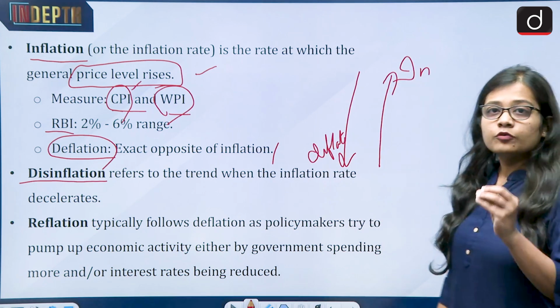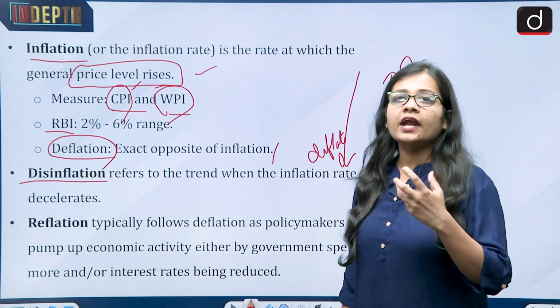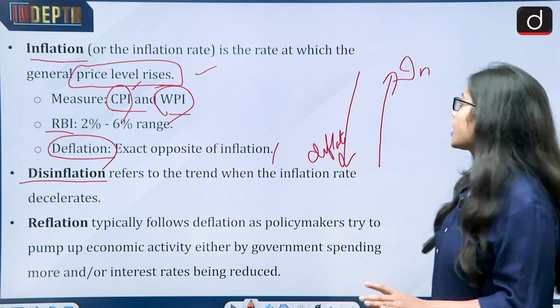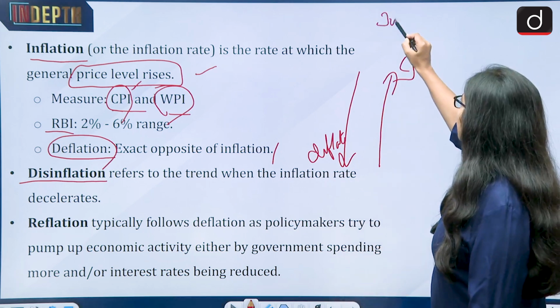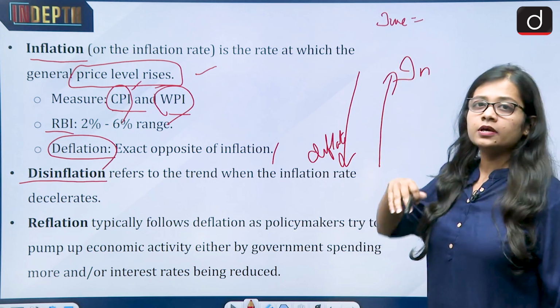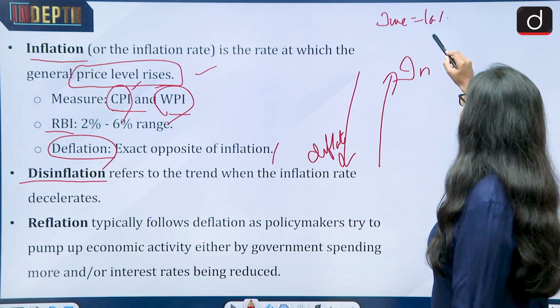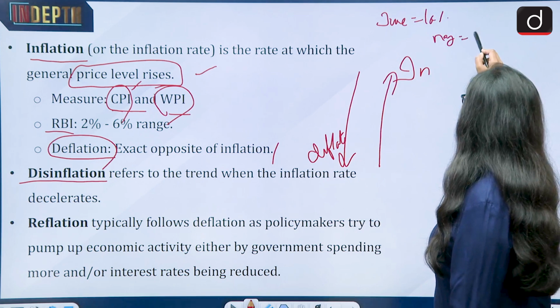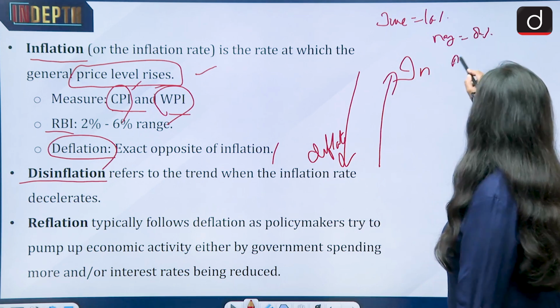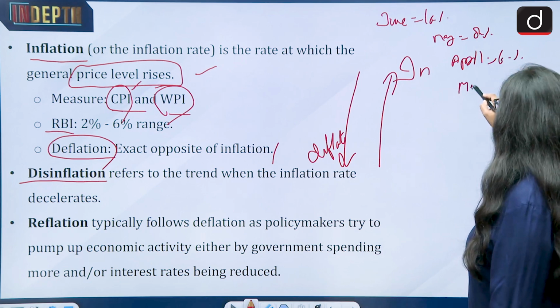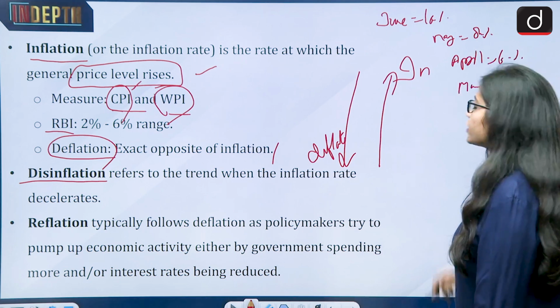Then for example, the month which is going on is June. Like for example, the inflation rate in June is 10%. Earlier month May it was 8%. Then April it was 6%. Then March it was 5%.